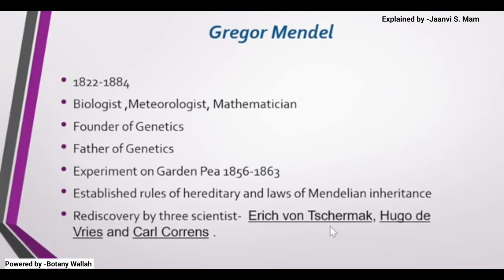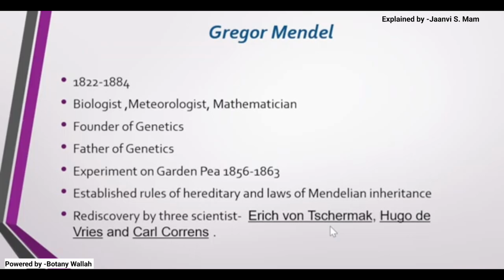He published his paper, in which Mendel had linked biology with mathematics. But at the time Mendel published his papers, his work was not recognized. Nobody understood what Mendel was explaining, what he was trying to convey.